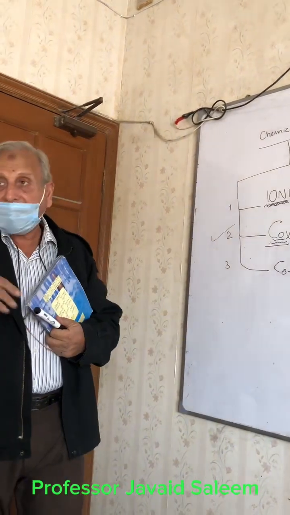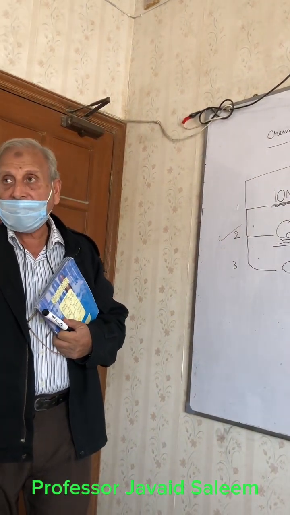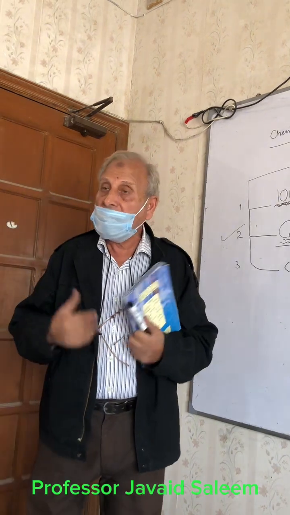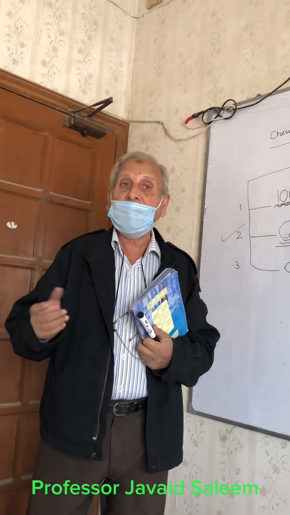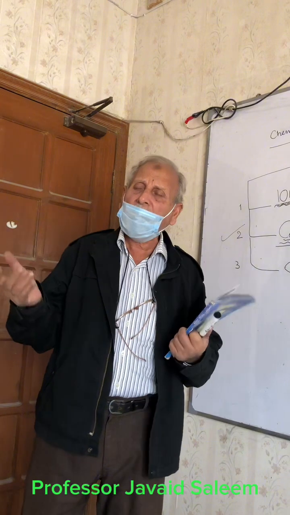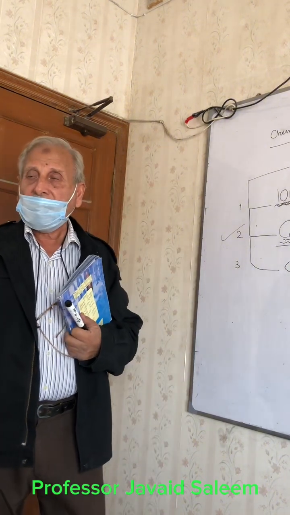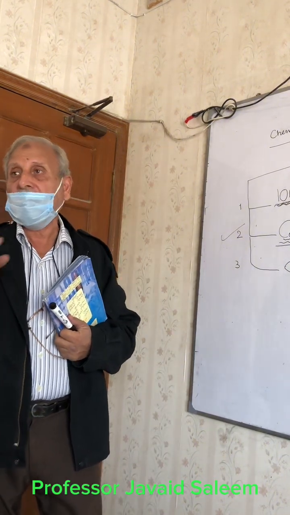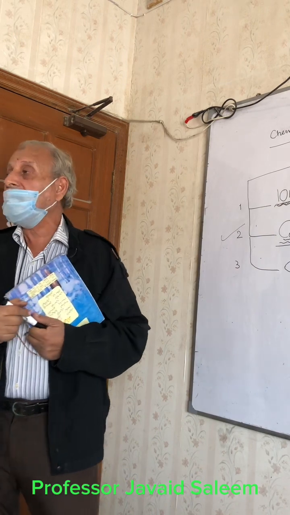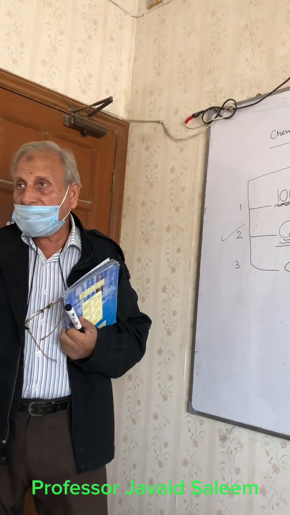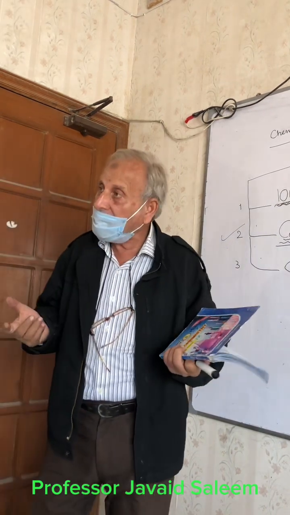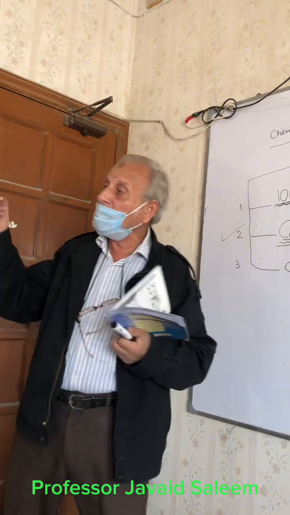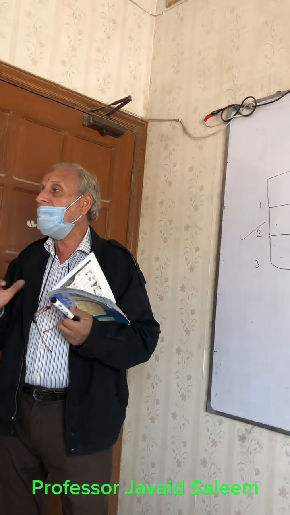Anyway, there is a tendency that they are willing to make, in most cases, an octet. The exception is hydrogen. It will make a duplet, because it is quite understandable, it has only one electron. How can it go to 8? That is not possible.